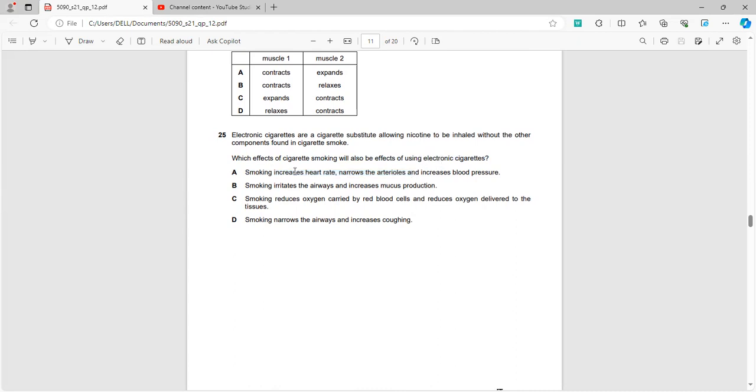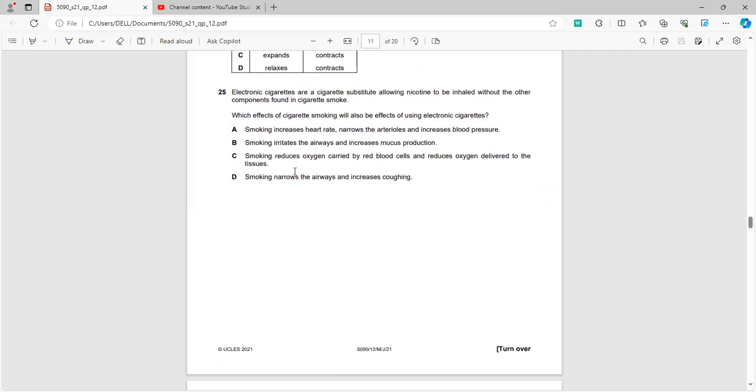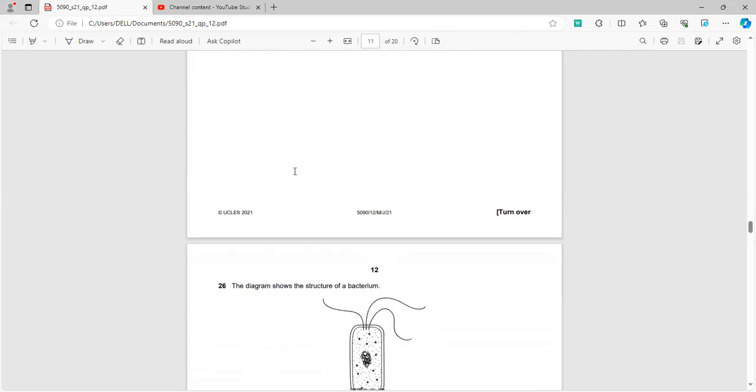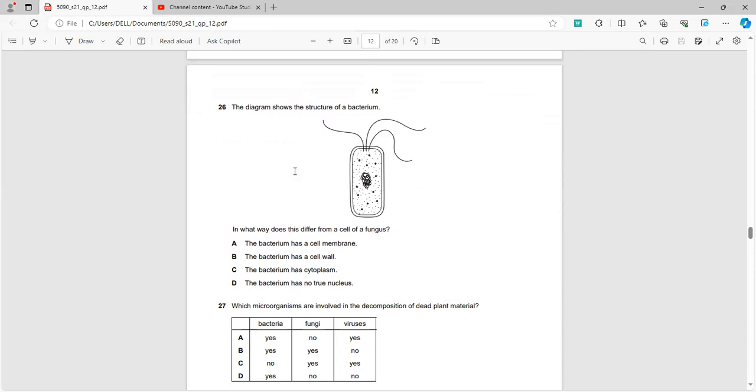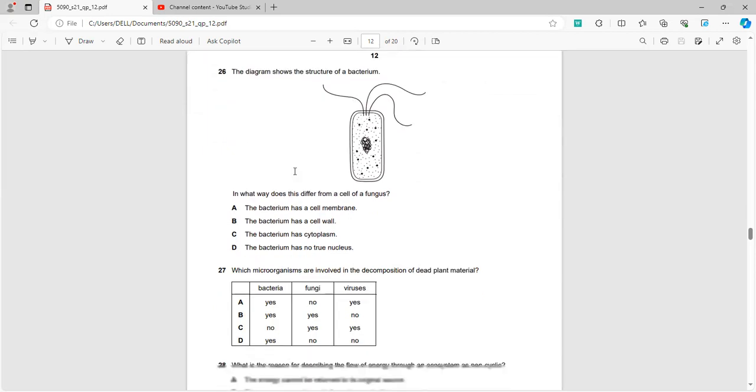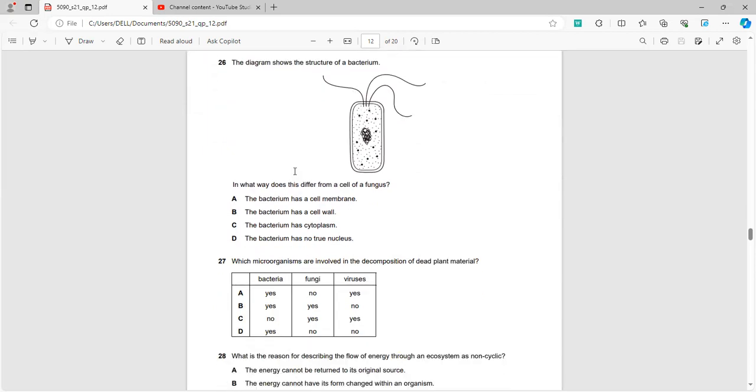In question number 25, we know that smoking contains nicotine, which is a neurostimulant, and it also vasoconstricts the heart's blood vessels. It tends to increase the heart rate as well as narrow the arterioles and increase the blood pressure. Thus, smoking is prohibited in people who especially suffer from hypertension, and generally it is the main cause of lung cancer in males.